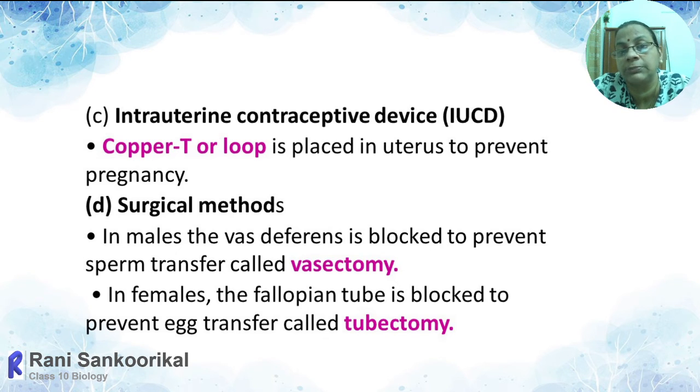Once vasectomy is done, the sperm cannot pass through the vas deferens. In that way, the meeting of sperm with the ova can be prevented. So that procedure is called vasectomy.